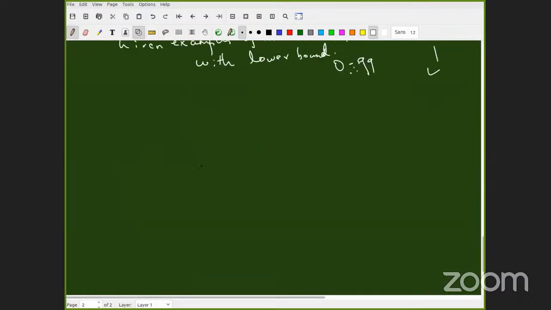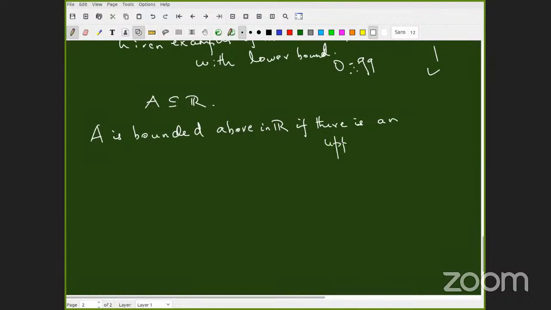Now let's take A a subset of R. We want to say A is bounded above in R if there is an upper bound for A in R. So how am I going to write this? Suppose I say: if there is an upper bound for A in R.